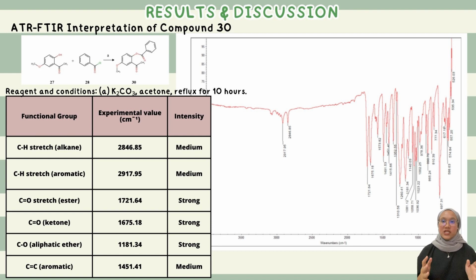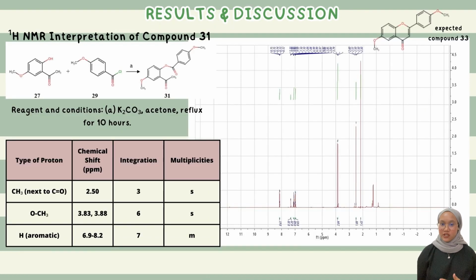The presence of C double bond O ester stretch was seen at the 1721.64 peak. Other than that, the presence of C double bond O for ketone and CO for aliphatic ether is indicated at the medium peaks of 1675.18 and 1181.3 per centimeter respectively.